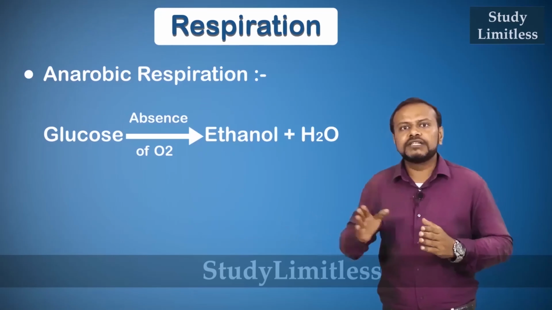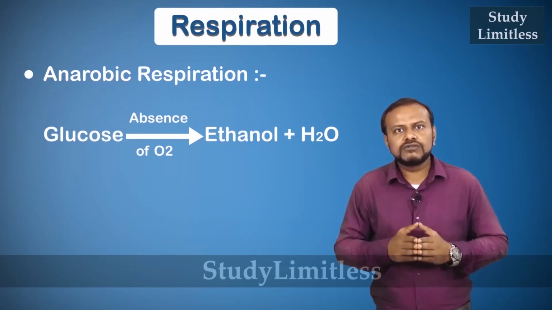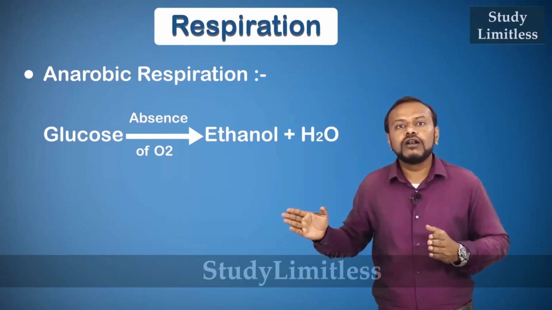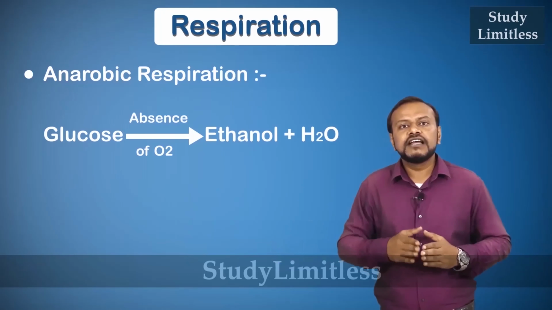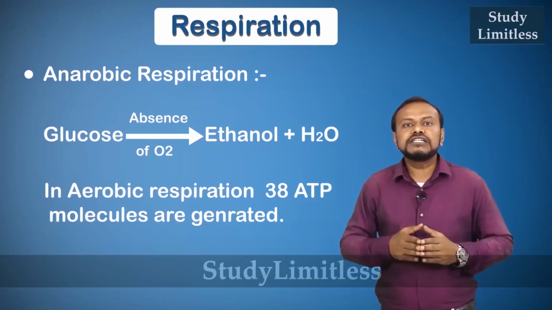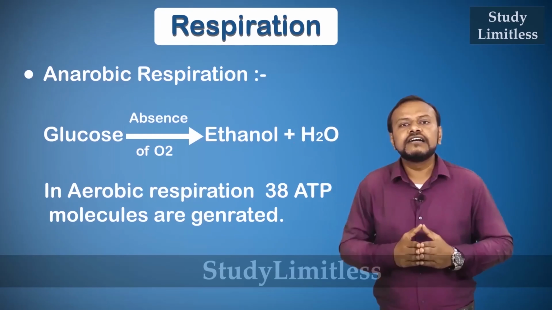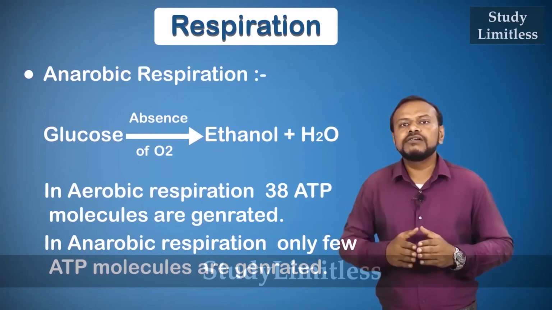In anaerobic respiration, in the absence of oxygen, the same glucose or fructose is broken down to form ethanol and water. So, this is the basic difference between aerobic and anaerobic respiration. In aerobic respiration, a total of 38 ATPs are generated, whereas in anaerobic respiration, only fewer ATPs are generated.